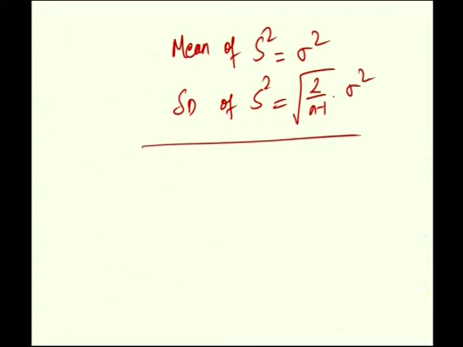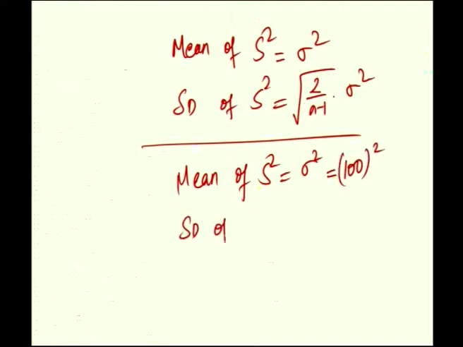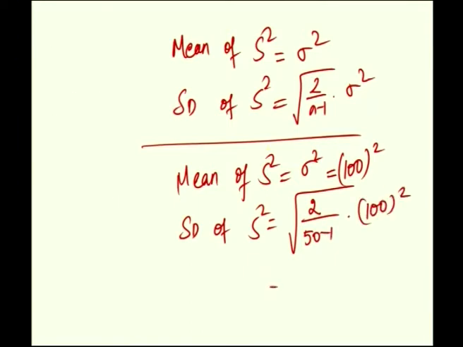Therefore, mean of S square is equal to sigma square. Sigma is 100, therefore sigma square is 100 square, and the standard deviation of S square is equal to root of 2 by (n minus 1), where n is 50, so 50 minus 1, into 100 square, which is approximately root of 2 by 49 into 100 square, which is equal to 2020.